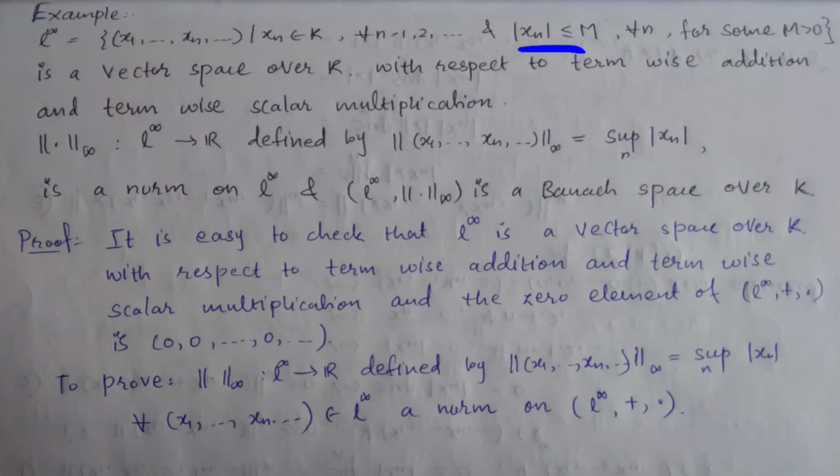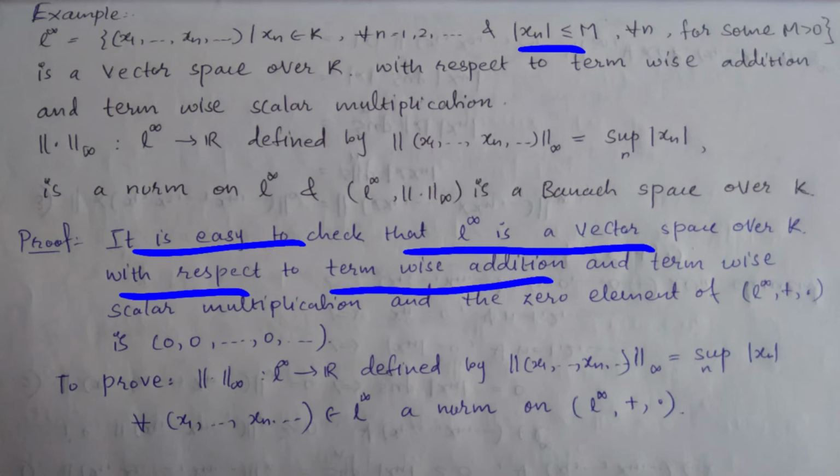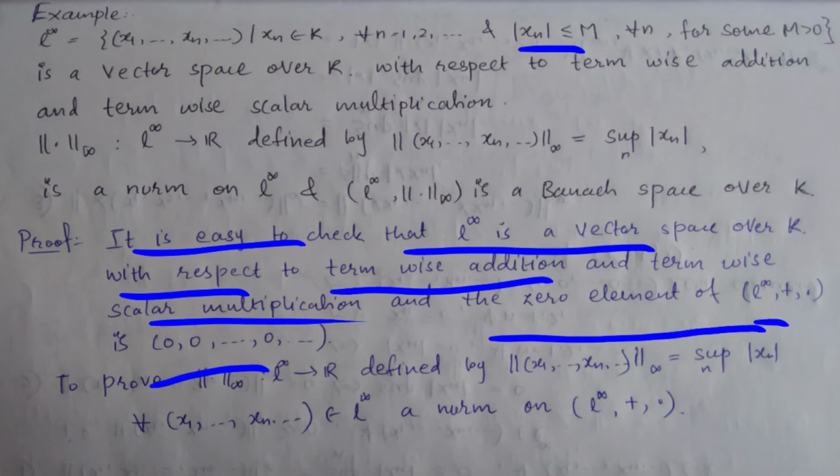So for the solution, it is easy to check that L infinity is a vector space over K with two operations, that is, term-wise addition and term-wise scalar multiplication. The zero element of this space is 0, 0, 0, that is, infinitely many zero coordinates, right?